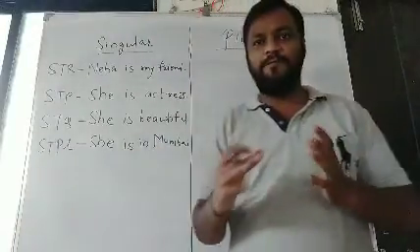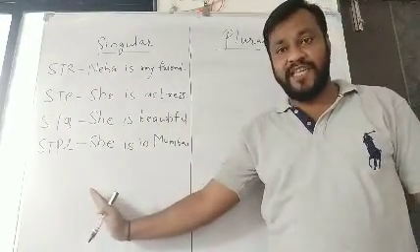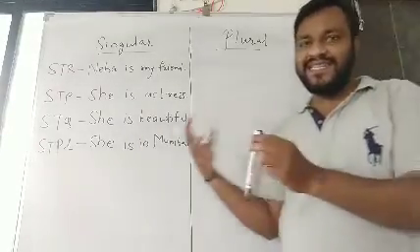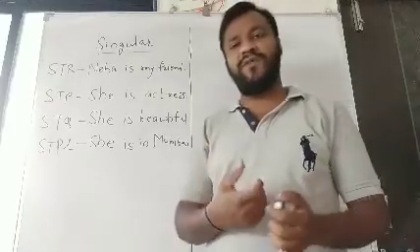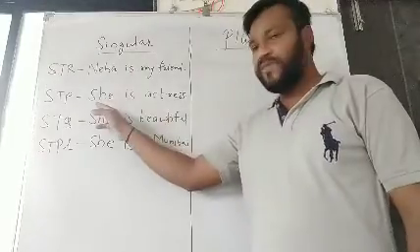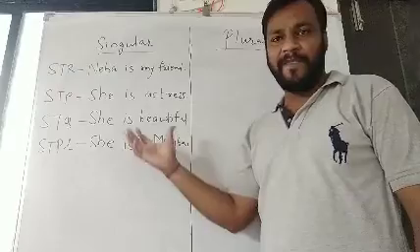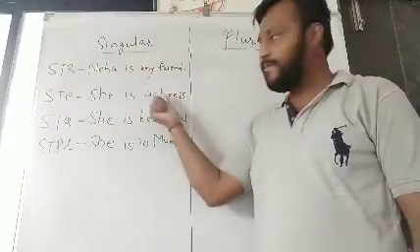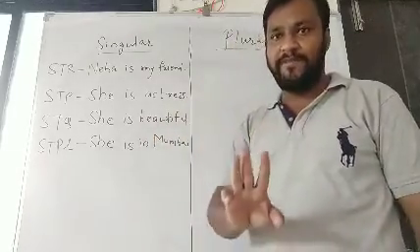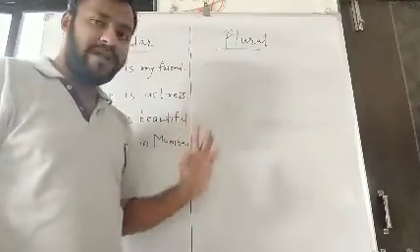Friends, I have divided this board into two parts. Here I have written examples of singular and I am going to write down examples of plural. So let's discuss singular. In last session also, we had already discussed. Let's revise it very fast. Neha is my friend. She is actress. She is beautiful and she is in Mumbai. This was information given about relations, professions, qualities and place of one person. That is called singular. Now I am going to give you information about more than one person. That is called plural. For example,